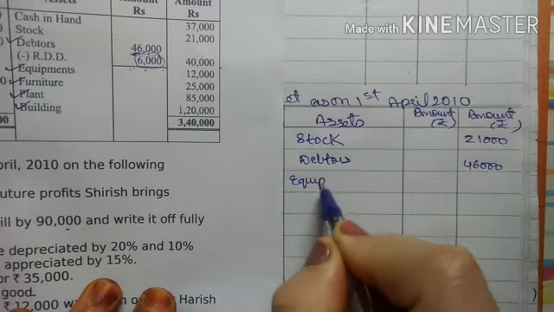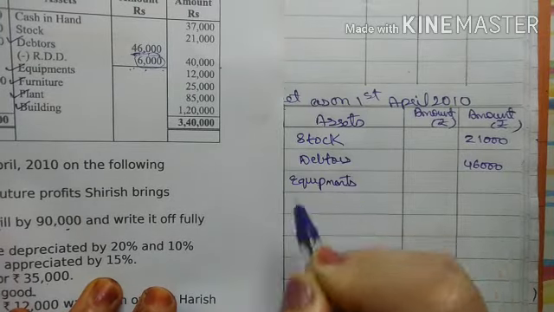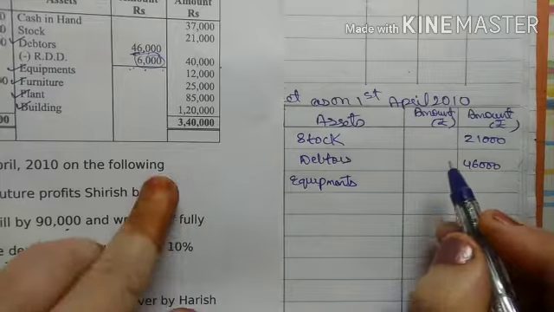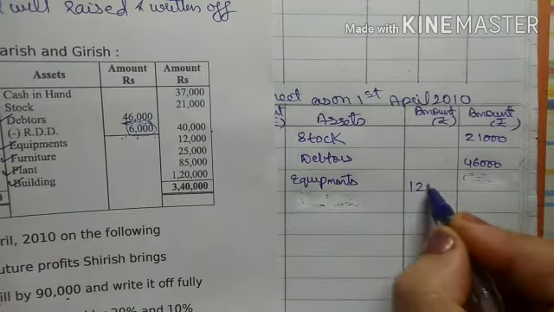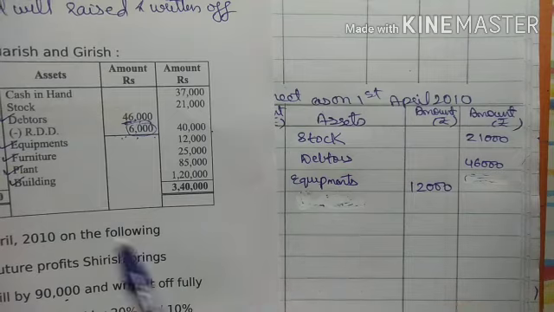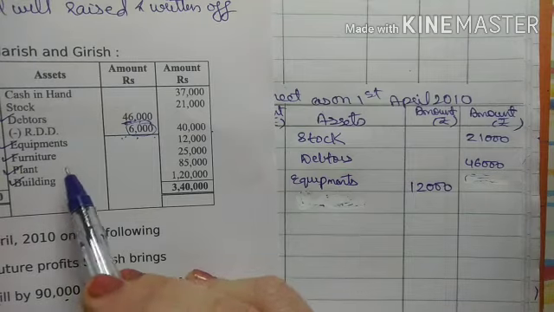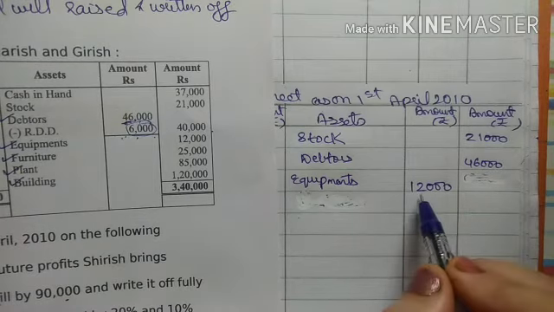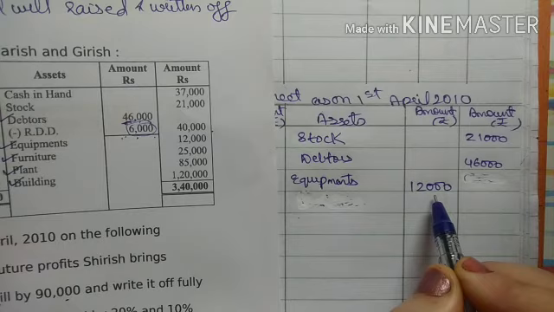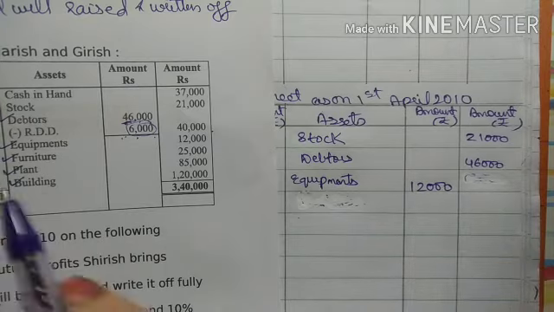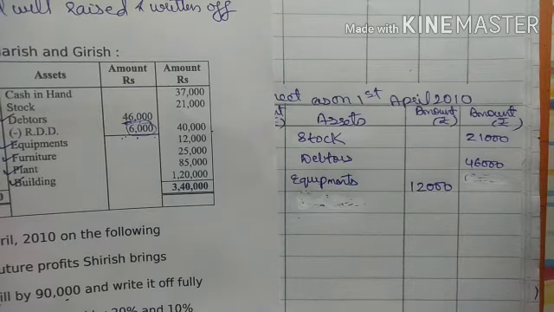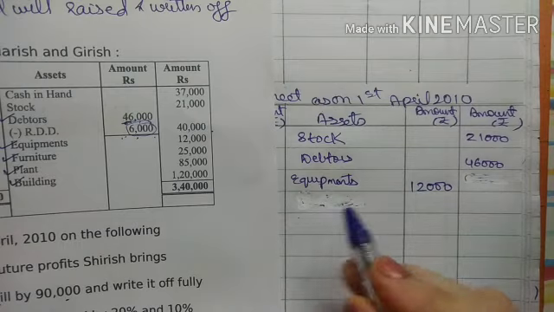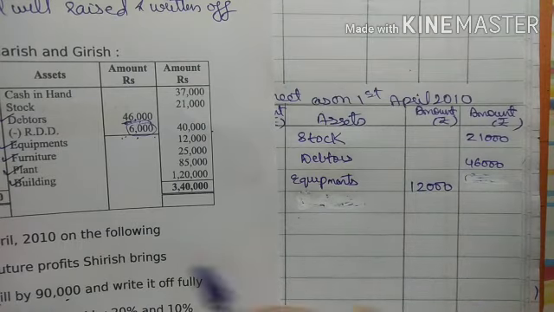Equipments, and as we have put a tick mark here on equipments, the amount will be written in the inner column, 12,000. Next is furniture. Again on furniture there is a tick mark. So whenever there is a tick on any asset, we have to write the amount in the inner column, as there is an adjustment, and we have to leave one or two lines depending upon the adjustment.